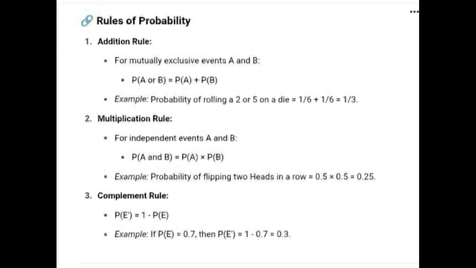Multiplication rule. For independent events A and B, the probability of A and B is equal to the probability of A times the probability of B. Example: the probability of flipping two heads in a row is equal to 0.5 times 0.5, which is equal to 0.25. Complement rule. The probability of event E complement is equal to 1 minus the probability of E. Example: if the probability of E equals 0.5, then the probability of E complement is equal to 1 minus 0.5, which is equal to 0.5.